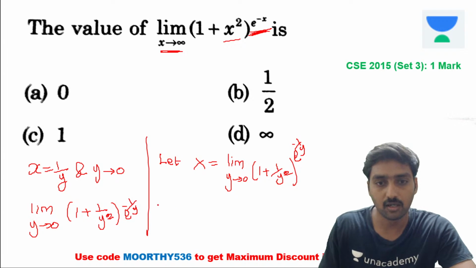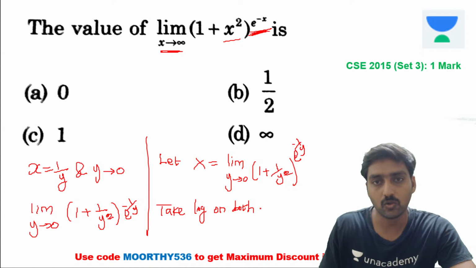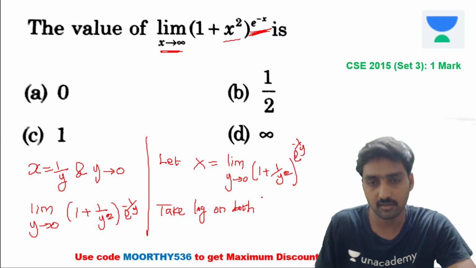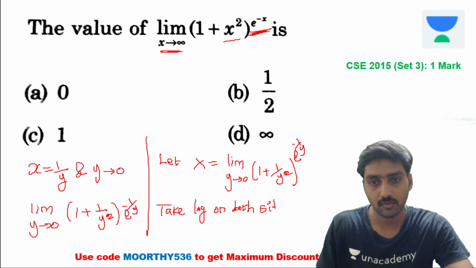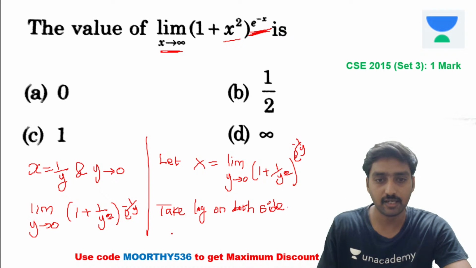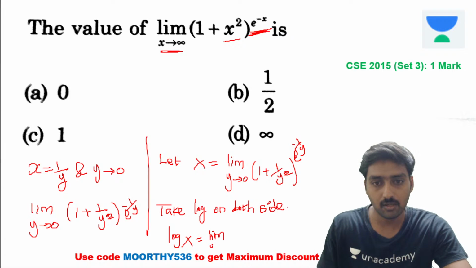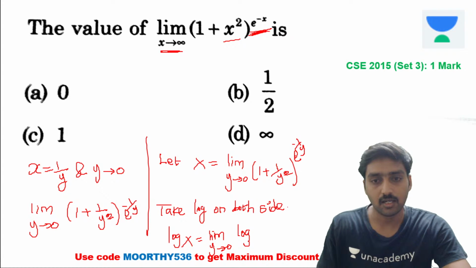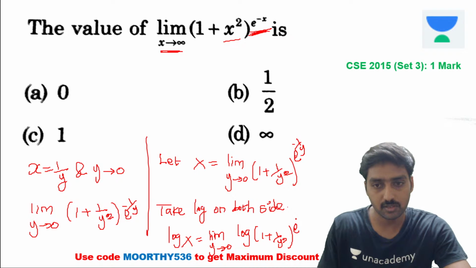Now take log on both sides, in order to eliminate the functional power function. If you take the log on both sides, logarithm of capital X is equal to limit y tends to 0 of the logarithm of (1 plus 1 divided by y square) power exponential power minus 1 divided by y.